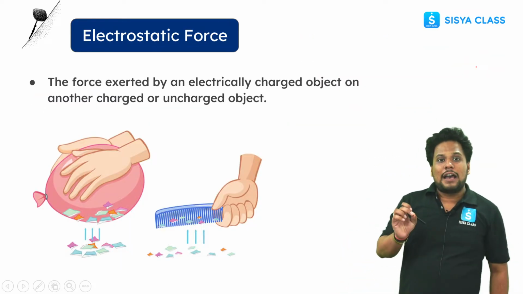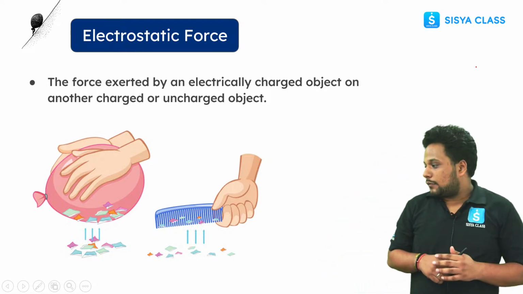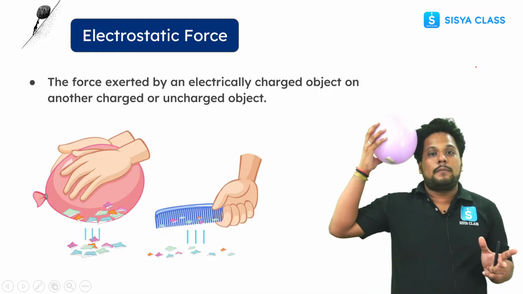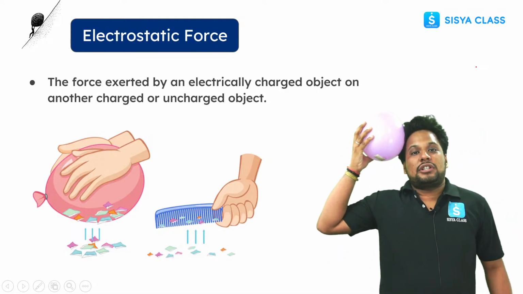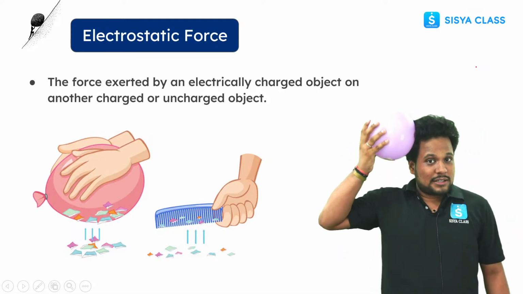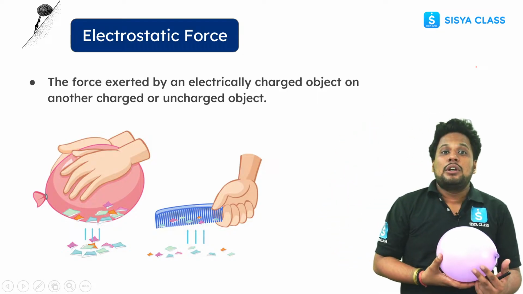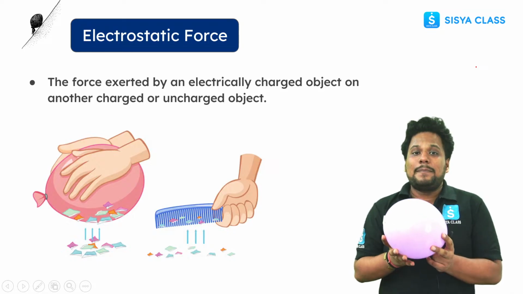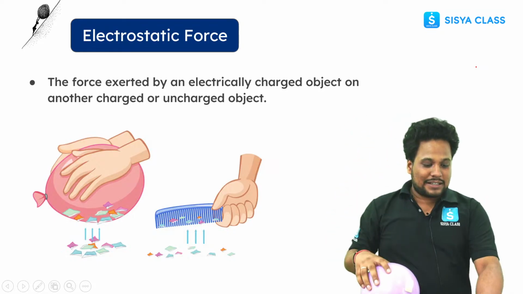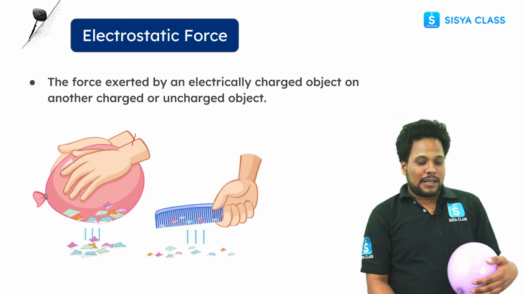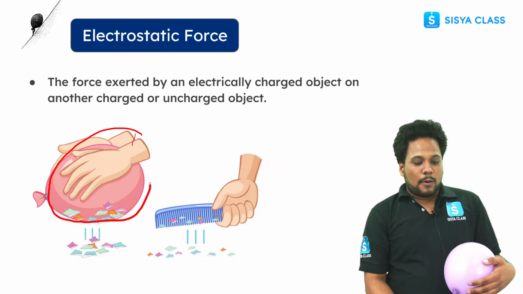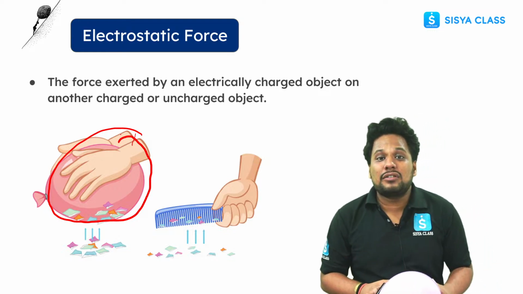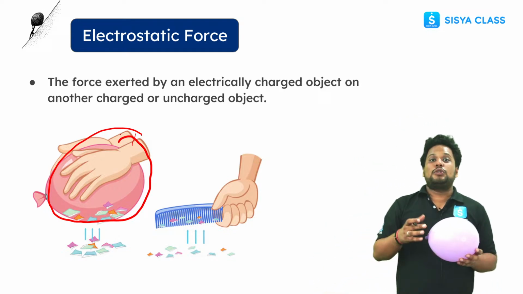So for sure you have performed this experiment, right? Let's suppose I'm going to rub this balloon on my head. Because of friction, the charges are going to accumulate on this balloon. Okay, and if I place the balloon near pieces of paper, like you can see in this picture, you don't have to make contact with the paper. By a distance also, the pieces of paper are going to attract, right?